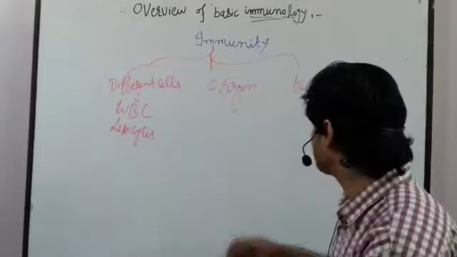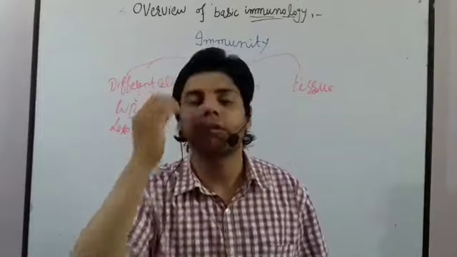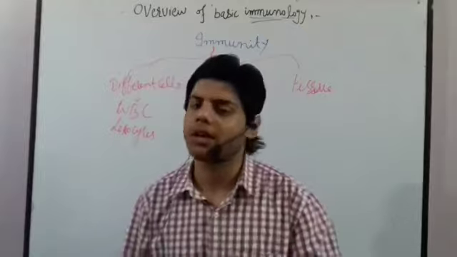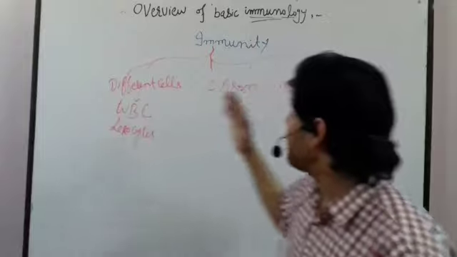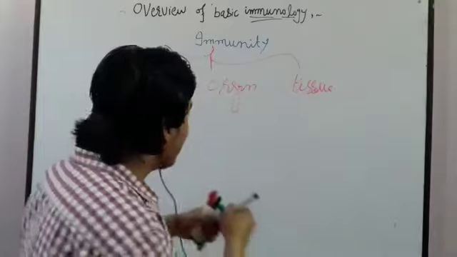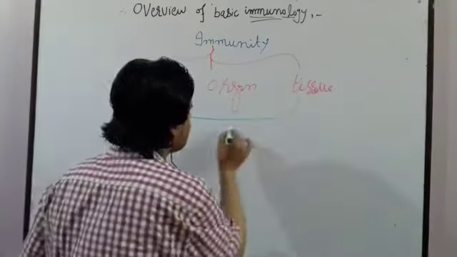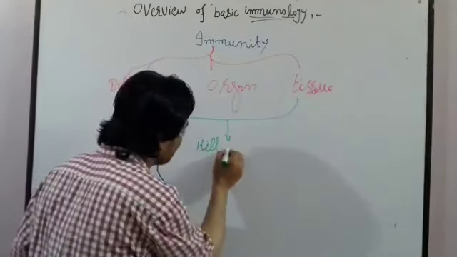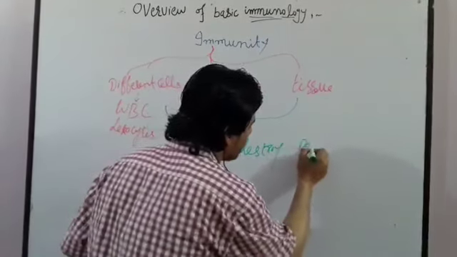But let's suppose the tissue is the surface barrier. On the surface barrier there are lysozymes, the degenerative enzymes, normal flora. So these things make up our tissue. Now these three things are what? These three things are involved in the immunity. And with the help of these three things, they can kill or destroy the pathogen.